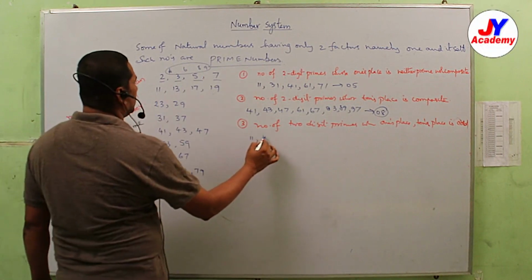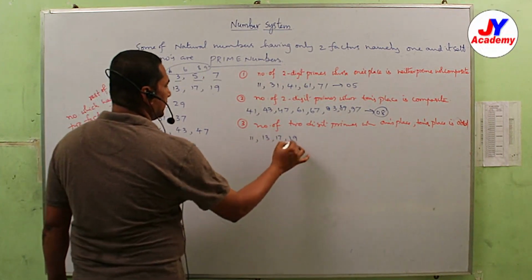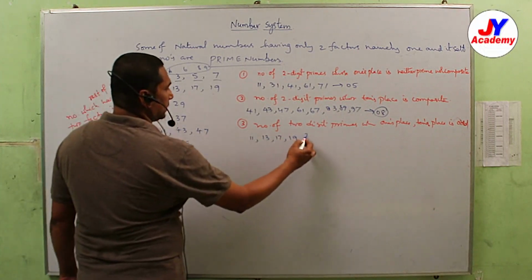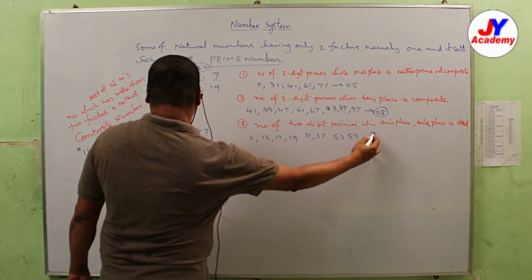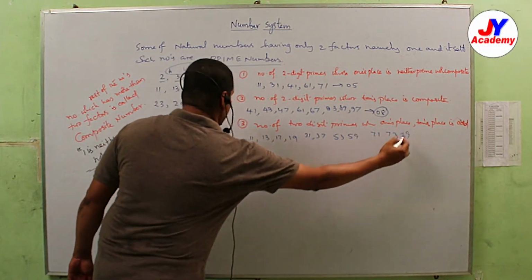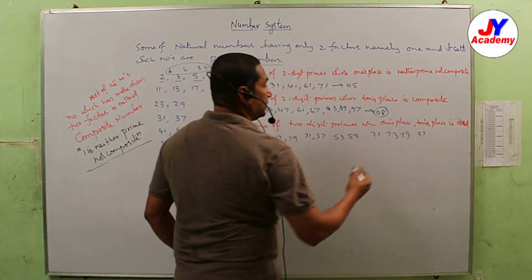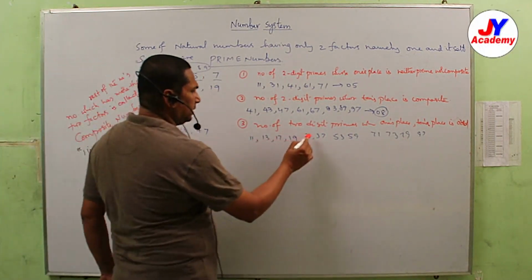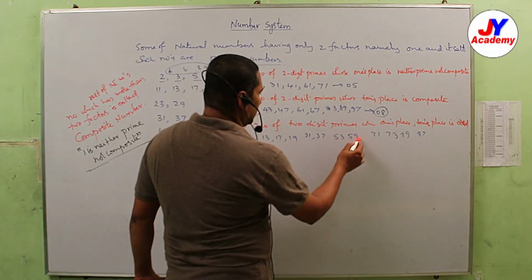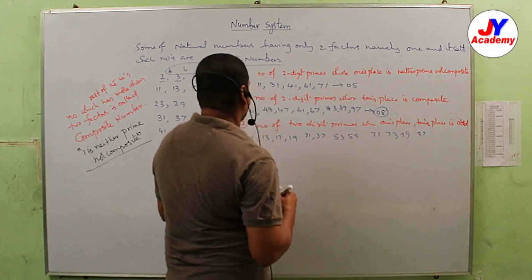So 11, 13, 17, 19. Next 31, 37, 53, 59, 71, 73, 79 and 97. See how many? 3, 6, 8, 10, 12.